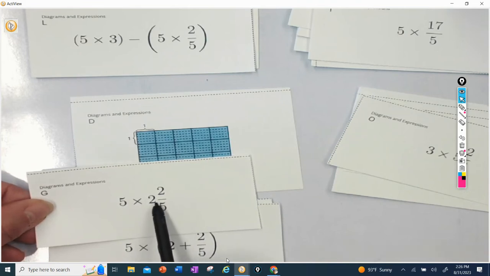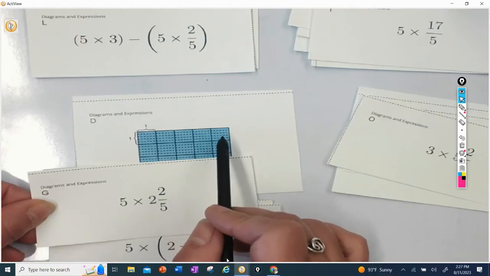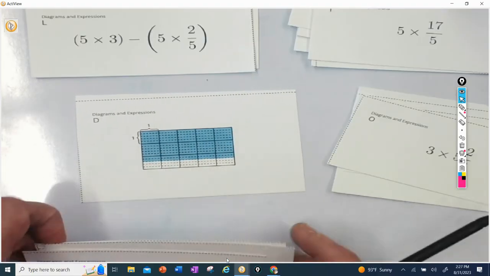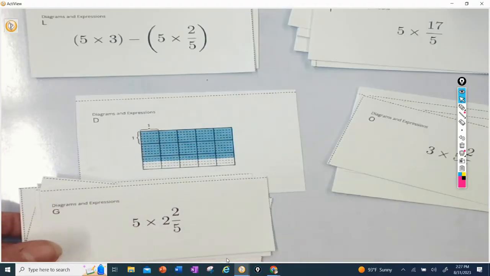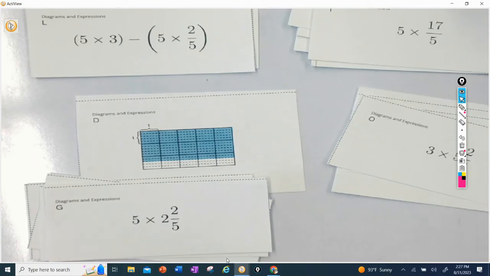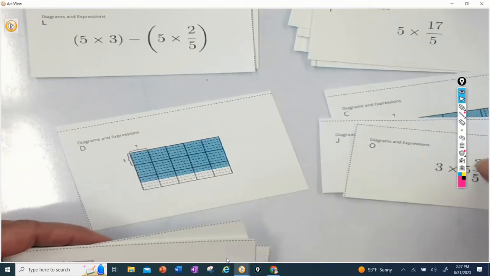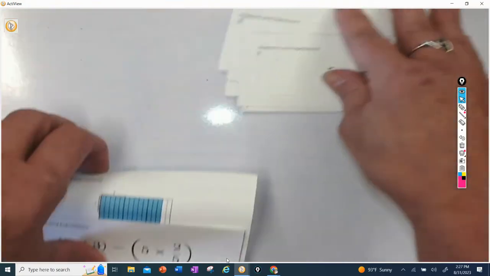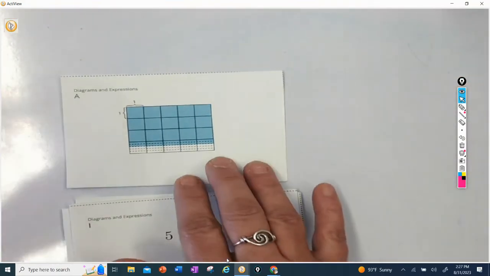The only difference is I have a plus sign here. So I have 1, 2, 3, 4, 5 times 1, 2, and 2/5. So this one is matching 4 as well. All right, I think we went through every single one of those. Now what we have to do is go through each one again. We'll put C here and D here, and we have to find how much is the area that's shaded. How much is the area that's shaded?